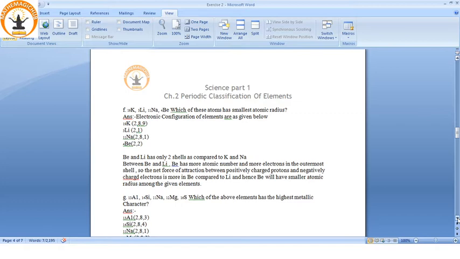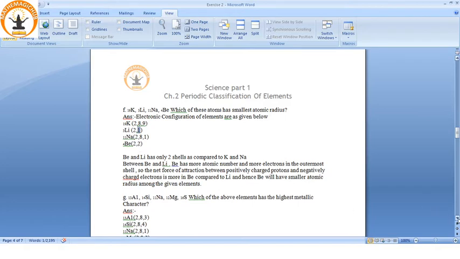And some are having only 2 shells. So the ones which are having only 2 shells will have lesser atomic radius. And in that also we have to see the number of electrons in the outermost shell. Here there are 2 electrons and here there is only 1 electron. So here the force of attraction is more. So beryllium will have the lowest atomic radius.